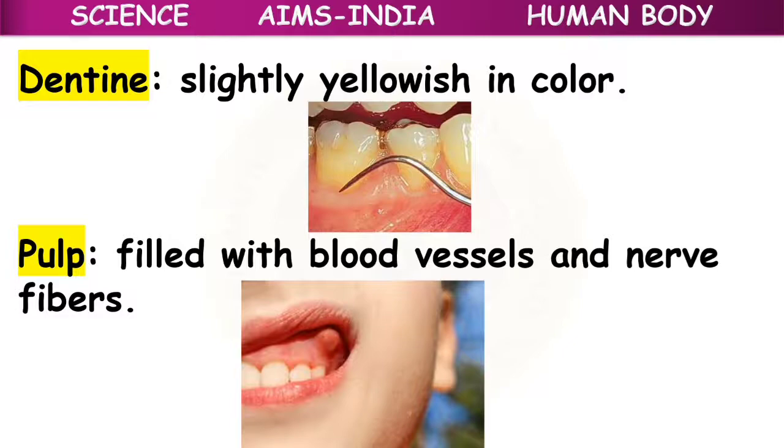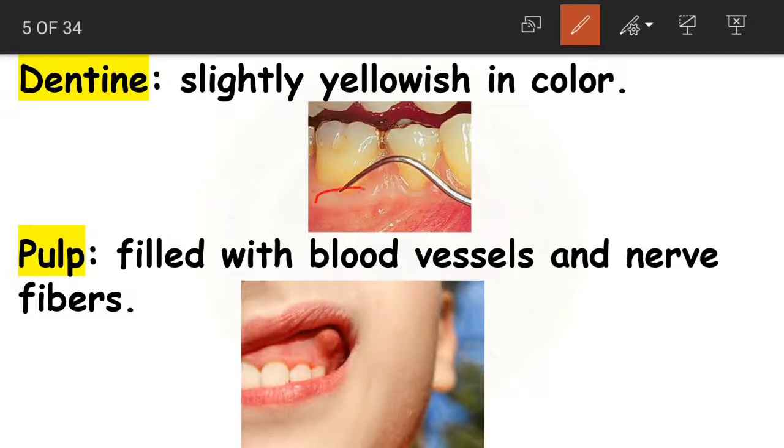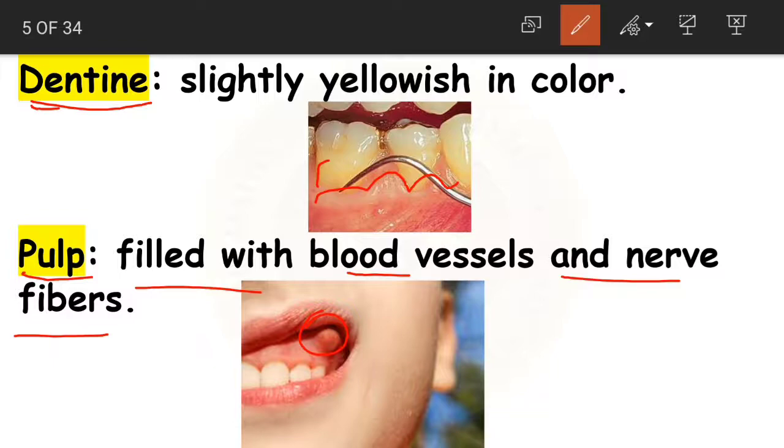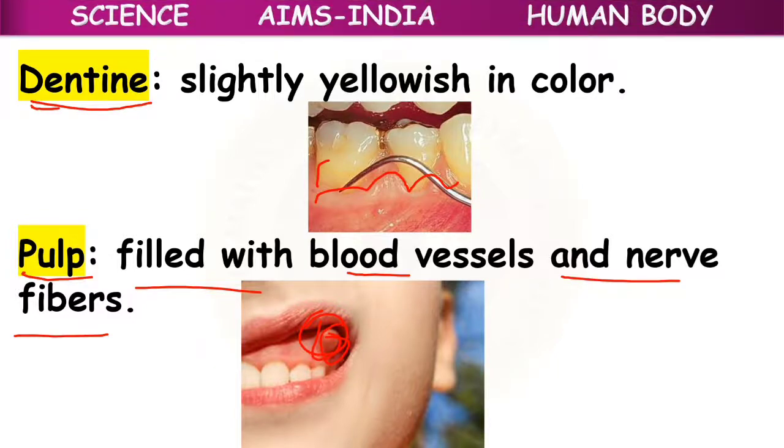So what does a tooth look like? Sometimes some teeth look slightly yellowish in color. Are you able to see it here in the picture? Yes. So we call this slightly yellowish color dentine. Okay. And you can sometimes see nerves which have been swollen. These are nothing but the pulp. We call it pulp, filled with blood vessels and nerve fibers. So this we call pulp.